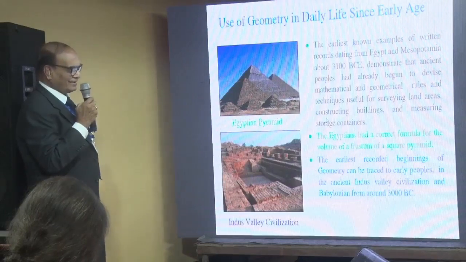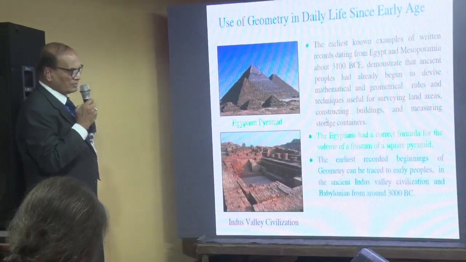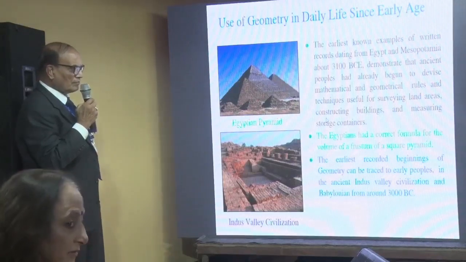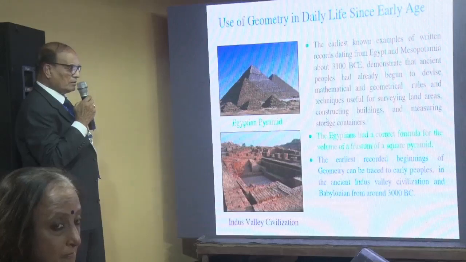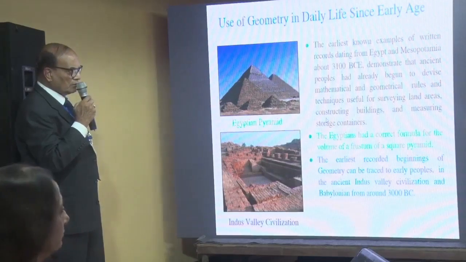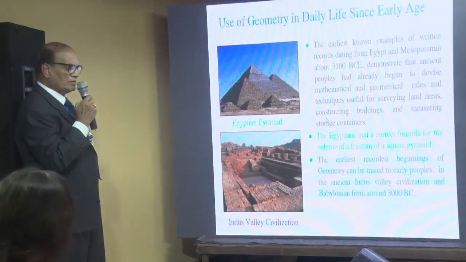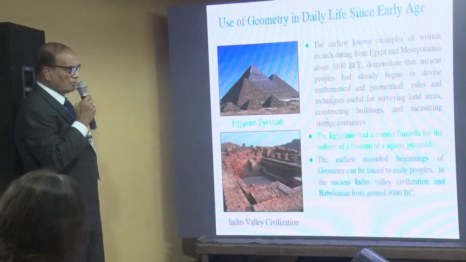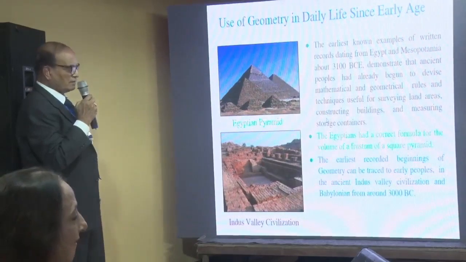Okay, I agree. Right, and that is why I thought let me clarify that so that you can get my next question. If every human civilization uses these shapes, everything comes in a specific shape, one form or the other, that doesn't mean that everyone is doing geometry. If an artist is doing painting in one form or the other, it doesn't mean that they are doing geometry. They are using geometrical figures. Yes. We can say that.